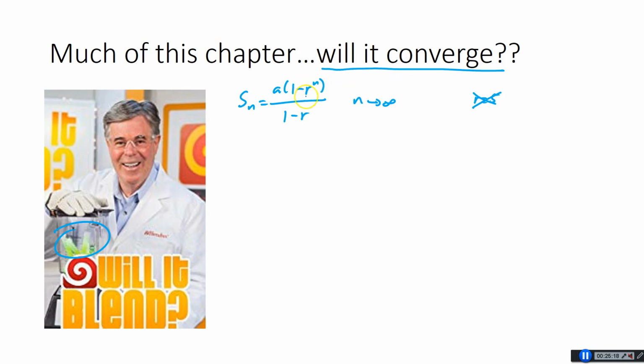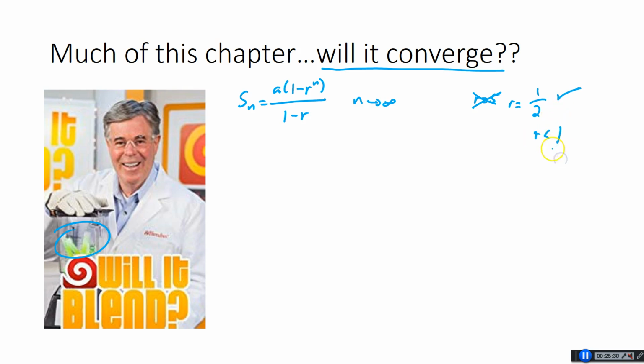What kind of values, when you take them to really big powers, get smaller? Well, how about 1/2? If r equals 1/2, 1/2 squared is 1/4, cubed is 1/8. That's getting smaller and smaller and smaller. That would work. Which kinds of numbers are going to work for this? And people always start by saying r has to be less than 1.